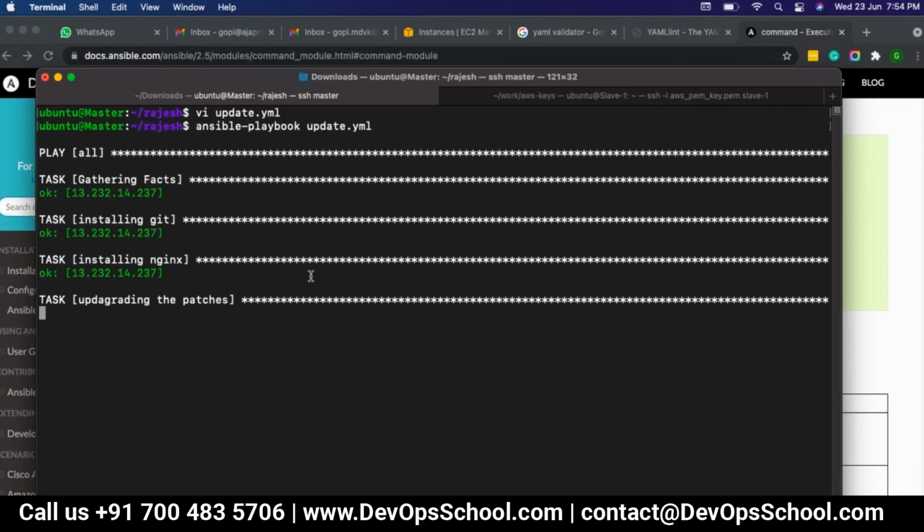How do I come to know what is going on in that? Can I see any log file, instead of the front end? You can use debug for that. So there is one more module called debug. We should do some research about that. Tomorrow I'll explain that. What debug will do exactly is, whenever you are performing any task, it will take the console output and print it on the console. It will take the actual task output and print it on the console.